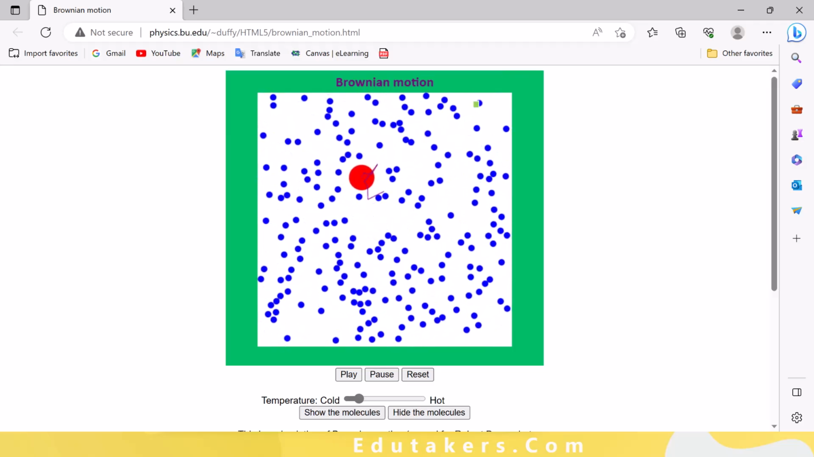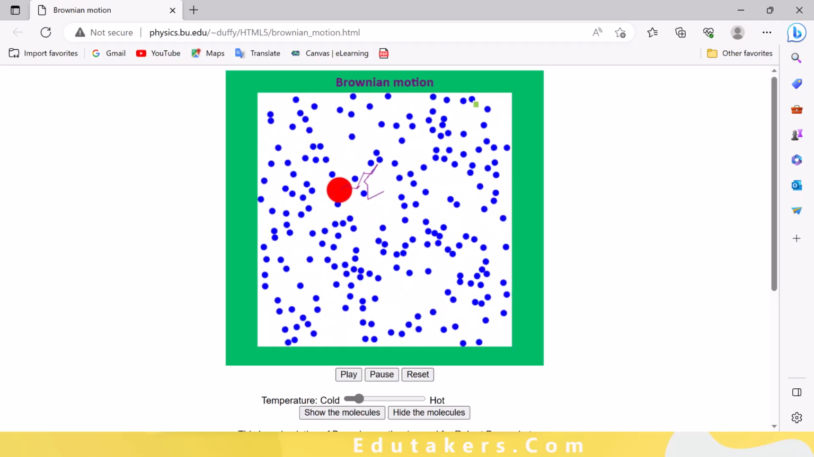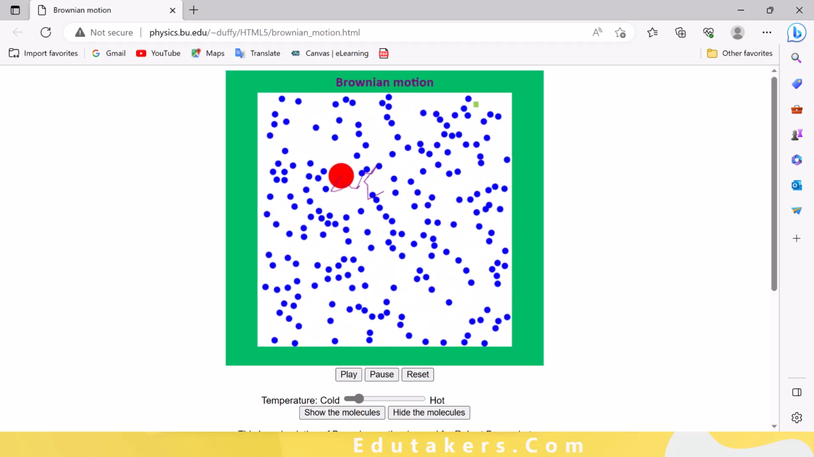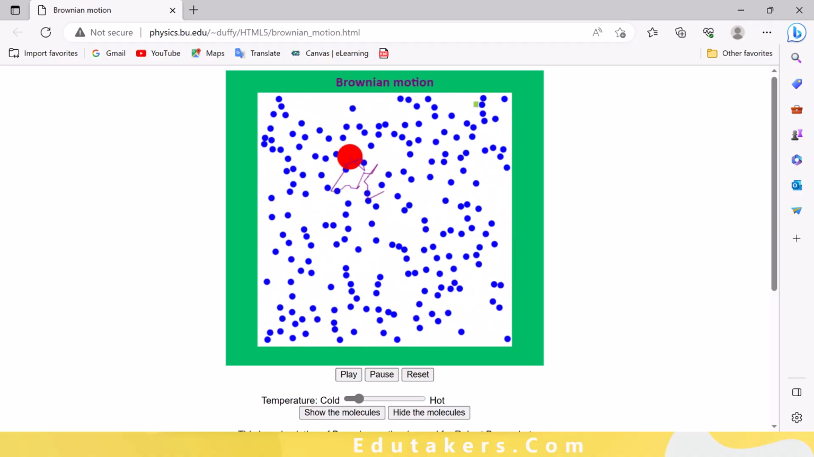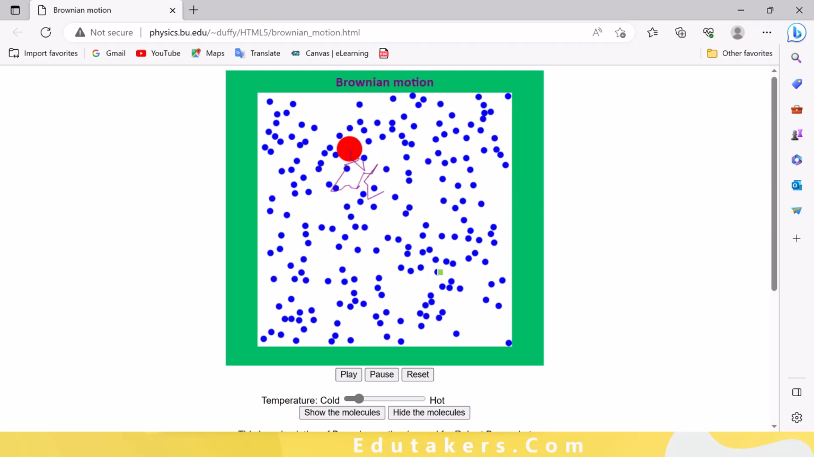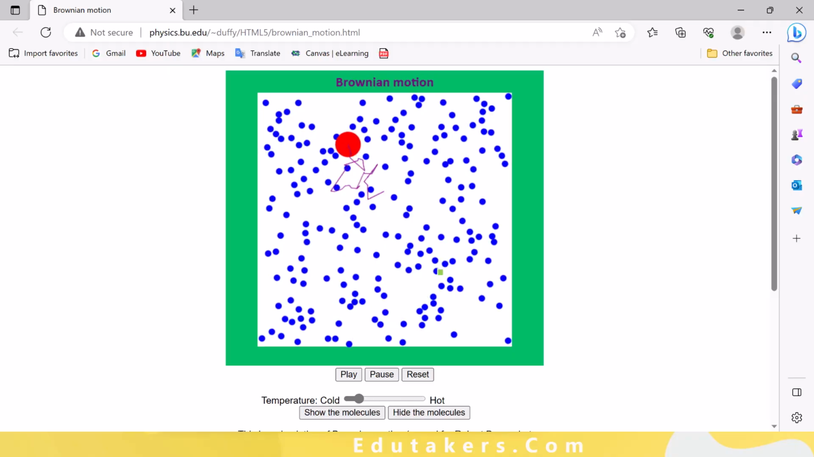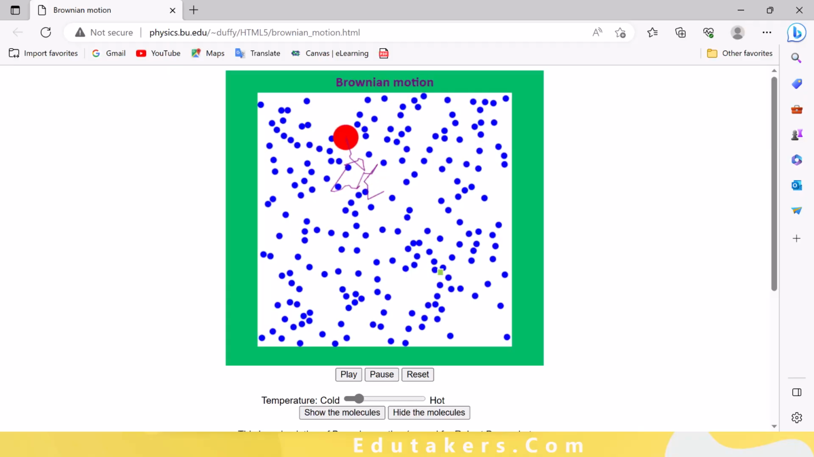Now the smoke particle is hit by the gas particles from all the sides, so that it moves in any random direction like a zigzag manner. This is the Brownian motion basically. So I can simply say here, the blue dots, which are the gas particles, are very small fast moving particles, and these particles hit the smoke particle, due to which the smoke particle moves in any random direction. So this is the Brownian motion of this smoke particle.